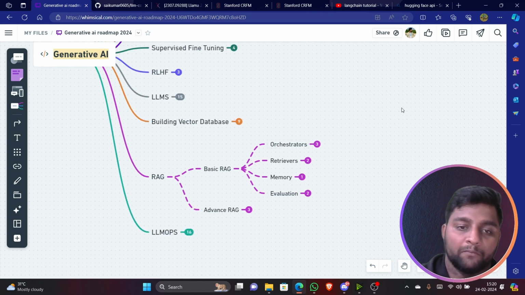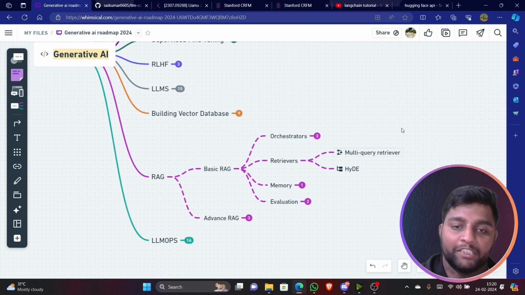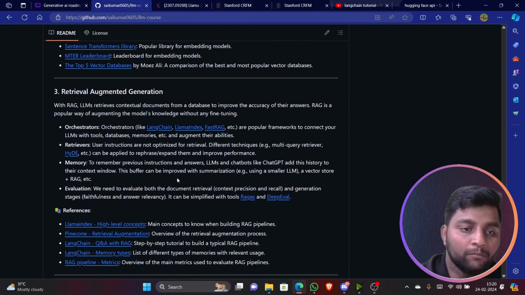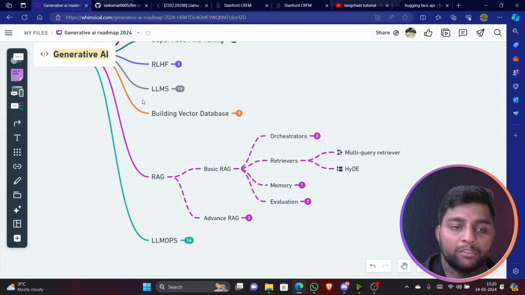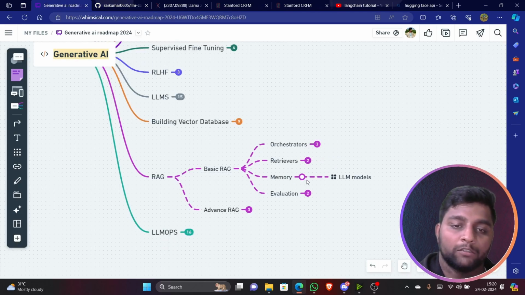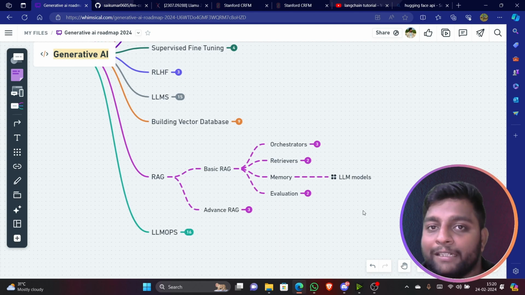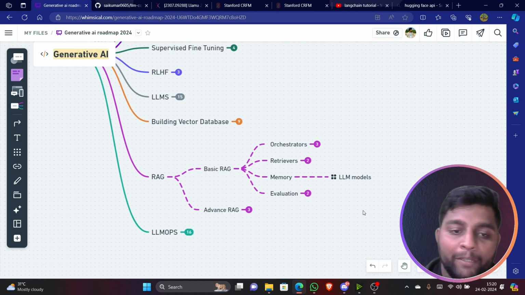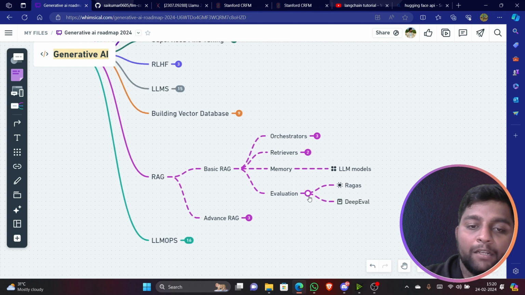Retrievers, you have some retriever chains like multi-query retriever and HyDE. You can see here. So you can learn about those retrievers, how the retrievers work and everything. Memory. So memory is about the LLM models, these GPTs and everything. We are going to train them in a way that they can remember, right? So that is called memory based utilization. You can learn about them using RAG. And evaluation, there is something called RAGAS and DeepEval.